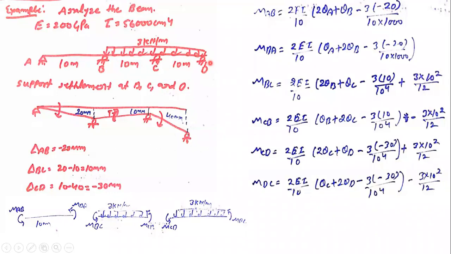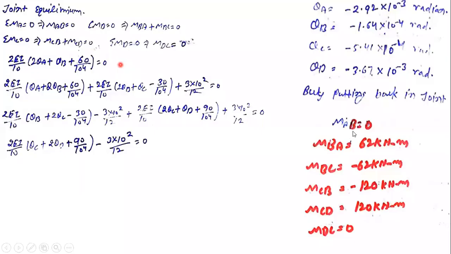Again, I'm just repeating, it's a chance to verify whether you are getting the right values or not. So there is a check that will let you know that if some other value comes, it means you made a mistake in solving the problem. At joint B and joint C, the magnitude comes out the same, but in the sign convention one will be positive and the other negative. As you can verify from here, MAB comes out to be 0, MDC comes out to be 0, but MBA and MCB are the same values, one positive and the other negative.